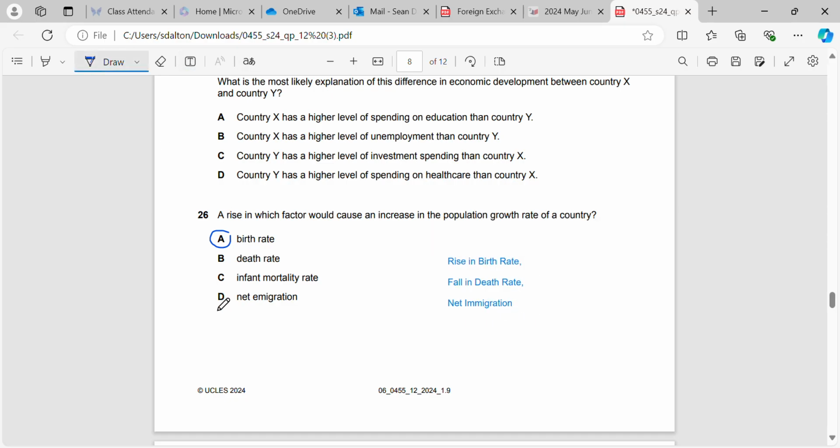So in this case, net emigration, where more people are leaving the country, will decrease population growth. If we've got more babies dying, if there's an increase in the infant mortality rate, again that would decrease population growth because we've got fewer children in the country. And if there's an increase in the death rate, well, that's pretty obvious. If more people are dying, the population of a country is not going to increase.